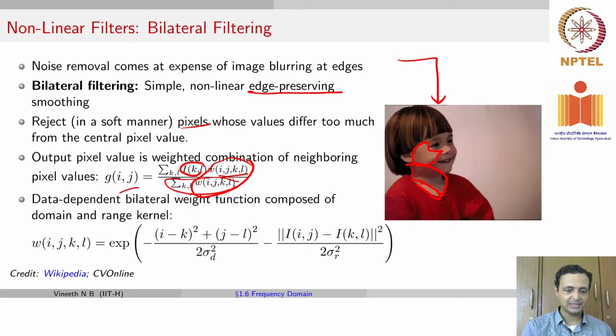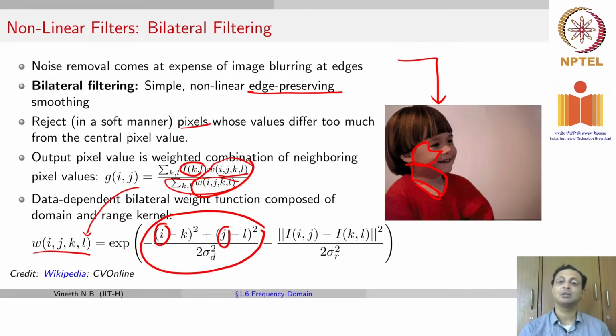Let's see that using a specification of Wijkl. We're going to define Wijkl as, it's like a Gaussian filter. We say that if the coordinate location is far from ij, then weight it lesser. That's one part of the term. So the first term is very similar to a Gaussian filter. If the neighborhood location is far from the central pixel, weight that a bit lesser. That part is the same as a Gaussian filter.